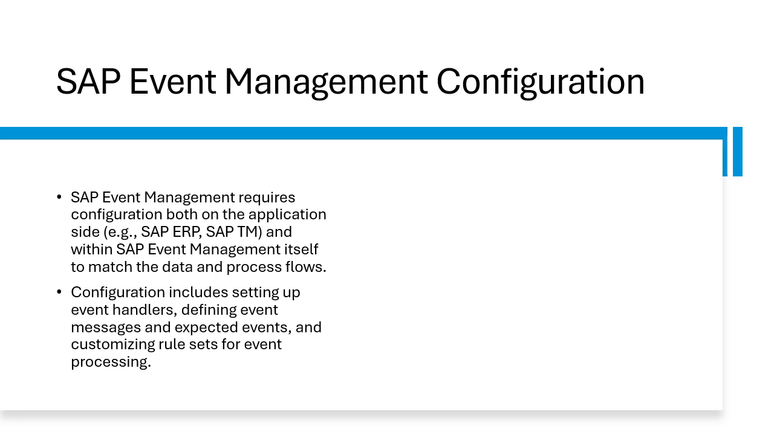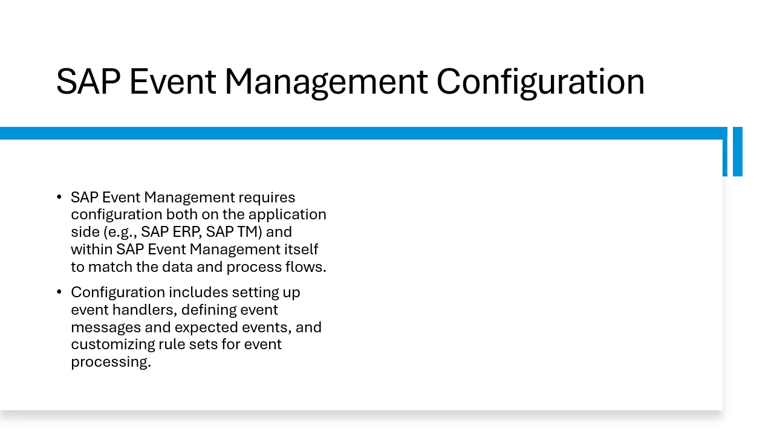And next is SAP Event Management configuration. So configuration of SAP Event Management involves setting up event handlers, defining expected events, and setting rules for handling messages. The configuration ensures synchronization between SAP Event Management and other systems, which allows it to collect, analyze, and react to events based on defined processes. Proper configuration also includes defining application systems, creating business process types, and defining the rule setup.